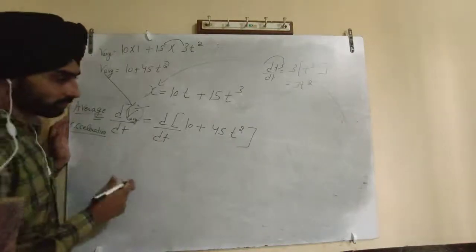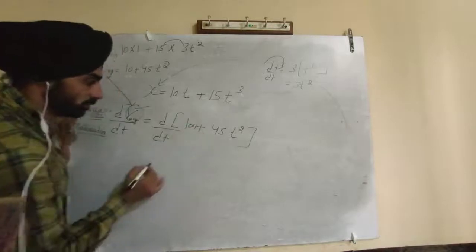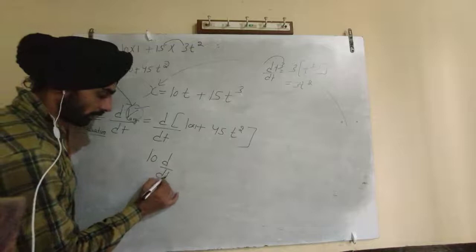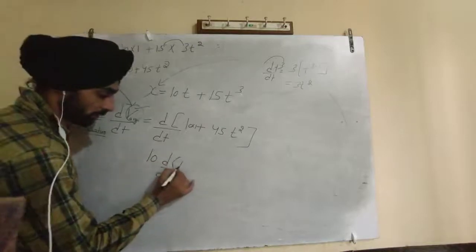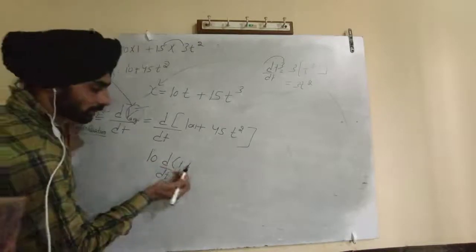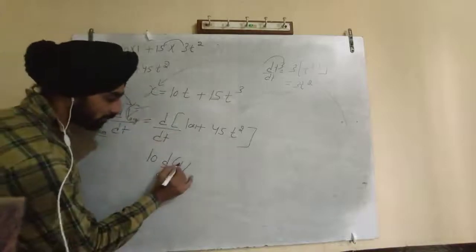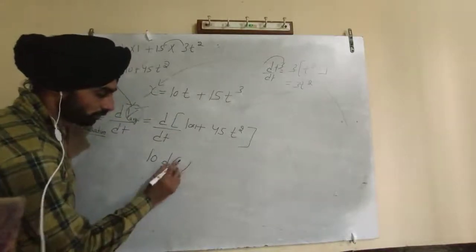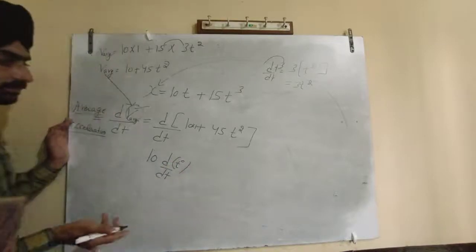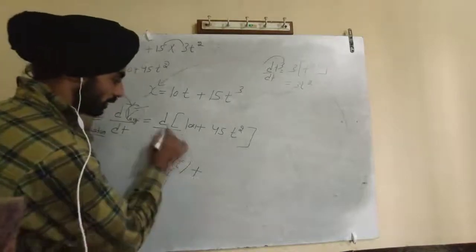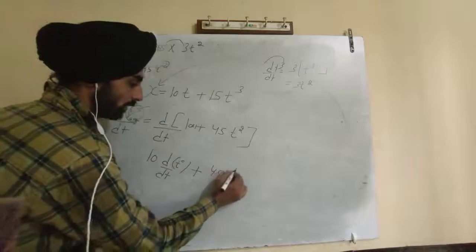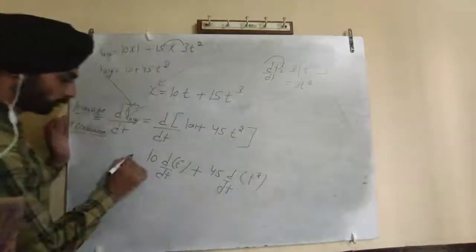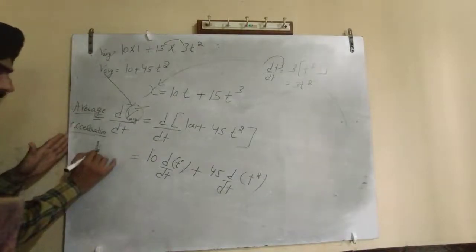So what is this? This is 10 into 1, so 10 will come outside. What is the differentiation of a constant? How can 1 come? 1 means t to the power 0. Plus 45 will come outside, d by dt of t square. This is going to be the average acceleration.